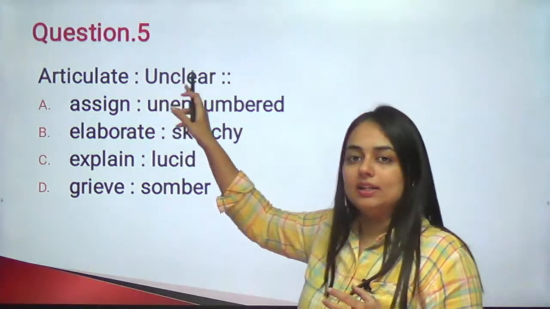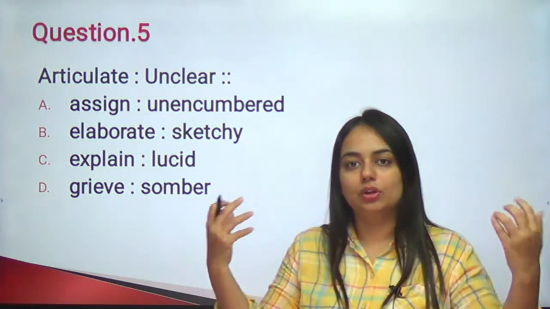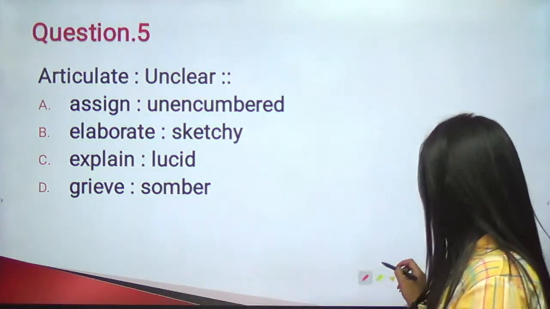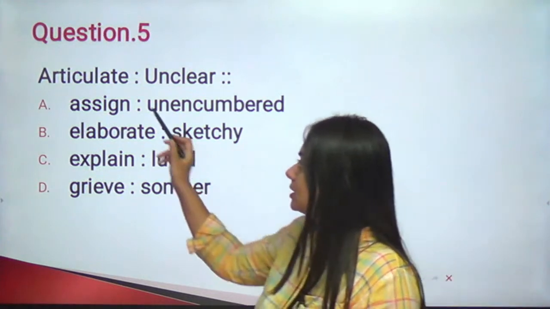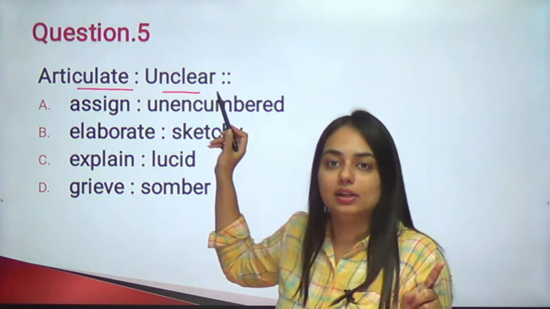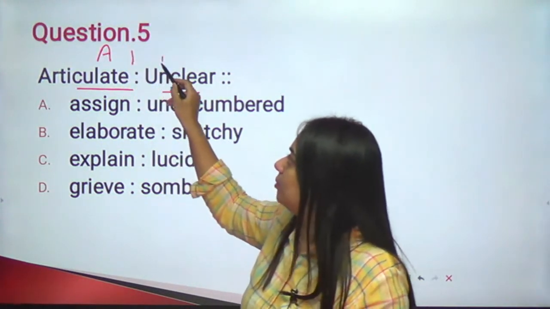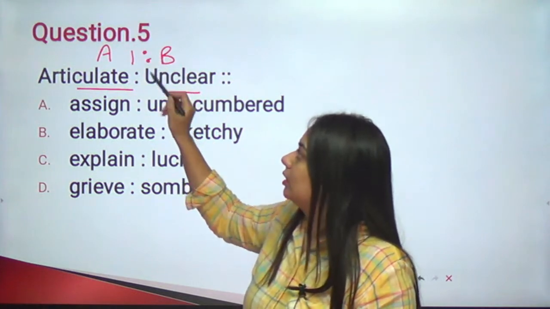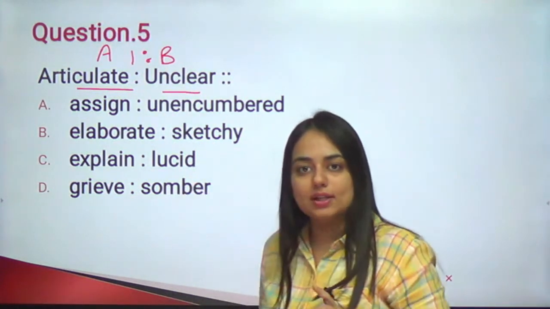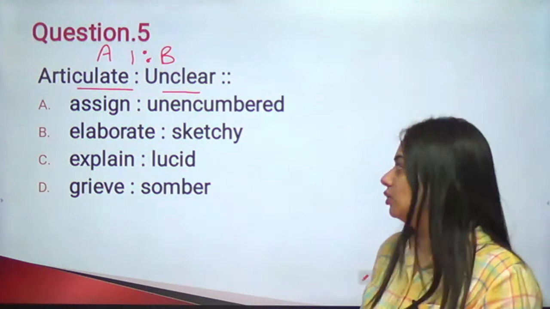So articulate and unclear, what kind of relationship do they have? Come on, think about it, decode the sentence. Well, the relationship between the two is something that is articulate will not be unclear. It will be clear. So you can say that A and B are opposite to each other. So all those option choices which are not opposite or which are synonyms, simply eliminate those option choices.